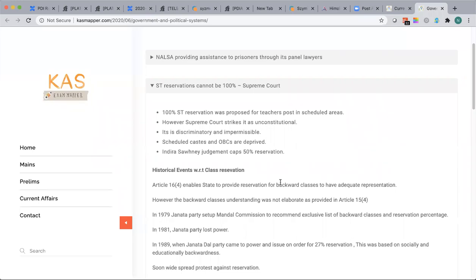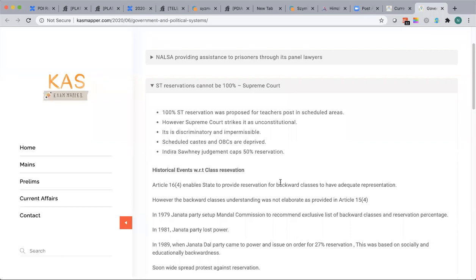Few are for, arguably few are against, but what is more important to understand is that reservation is a very sensitive topic to discuss in any of the exams, be it prelims, mains, or the interviews. When it comes to prelims, it will be very much in the factual sense, right? So we'll cover that. When it comes to mains, it's opinion based, about how you interpret reservations of SC/ST, OBC, backward classes, and these kinds of classes.